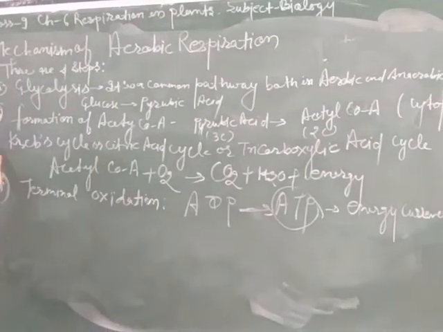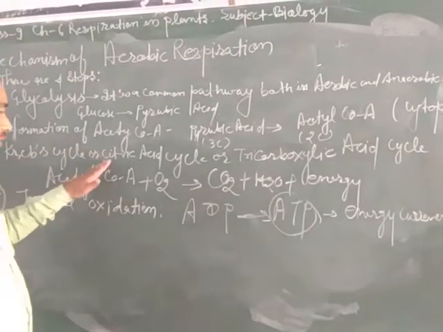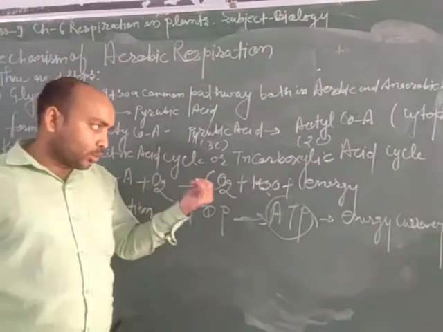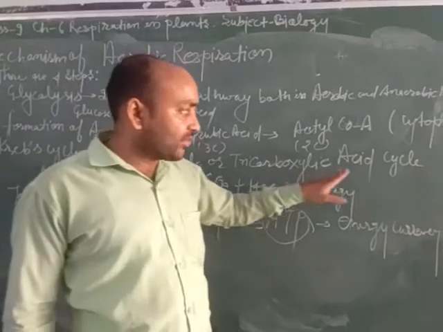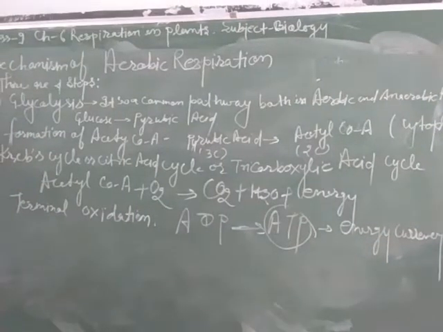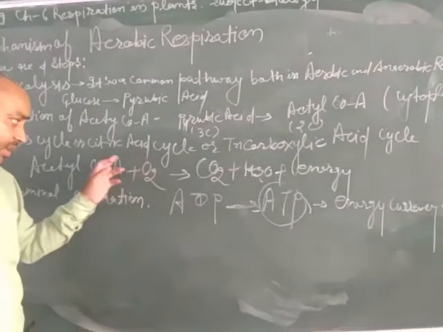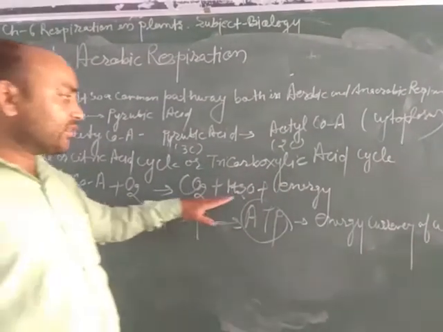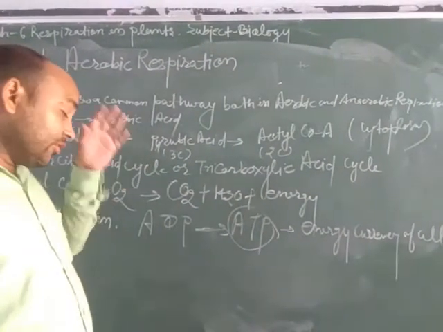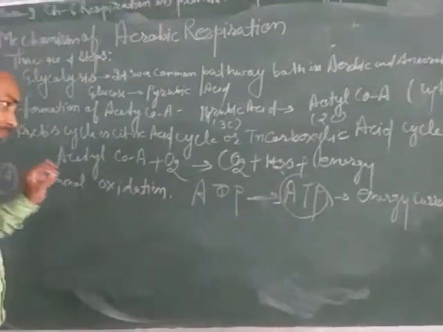Now the third step is the Krebs cycle, proposed by Krebs. It is also called the citric acid cycle, because in this stage citric acid is formed as an intermediate product, or we can say it is the tricarboxylic acid cycle. In this stage, acetyl coenzyme A reacts with oxygen, and carbon dioxide and water are formed along with the release of energy. This process occurs in the mitochondria of the cell, and only in the presence of oxygen.